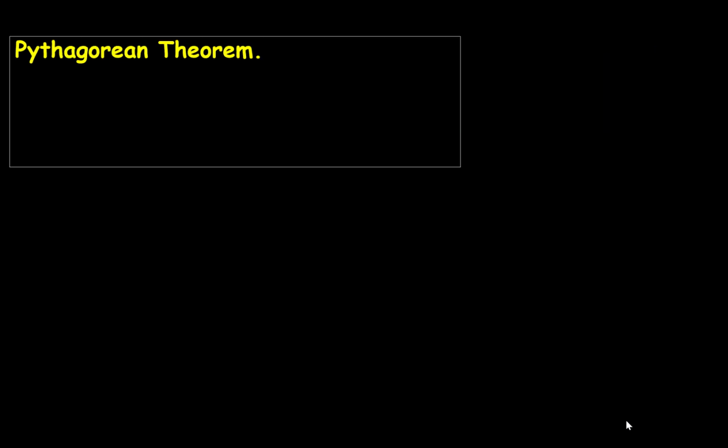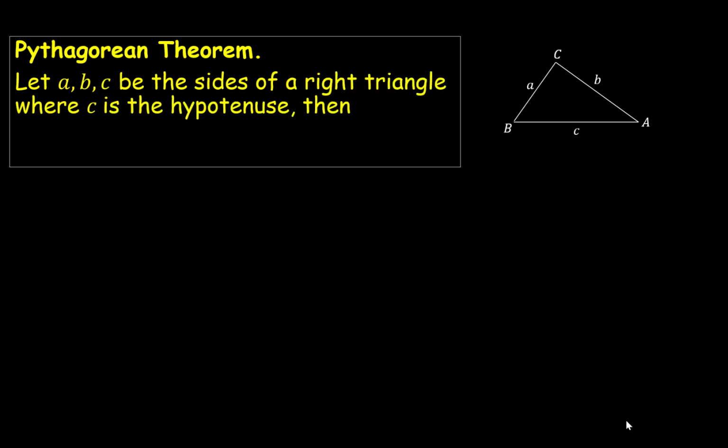Let's remind ourselves what the statement of the Pythagorean theorem is. Let a, b, c be the sides of a right triangle, where c is the hypotenuse. Then we have a squared plus b squared is equal to c squared. Euclid was the first person to provide a rigorous proof of this. After that, there have been numerous proofs for the Pythagorean theorem. In fact, there was a book that contains 367 proofs for this theorem. But here, let's see how this claim works.